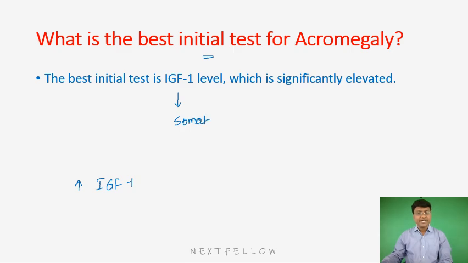And where is this somatomedin released from? This somatomedin is released from the liver. So growth hormone will go and act on the liver, and the liver will produce somatomedin, and somatomedin is the one which will show the physiological actions of your growth hormone. So in acromegaly, there is increased growth hormone and there will be increased somatomedin levels. But what is the confirmatory test for your acromegaly?